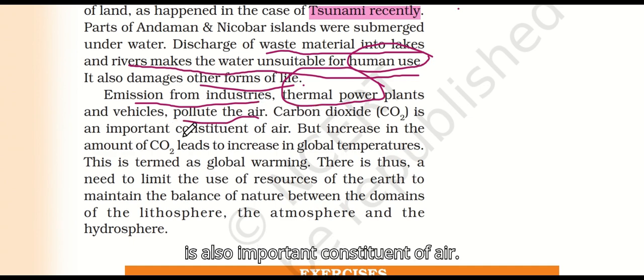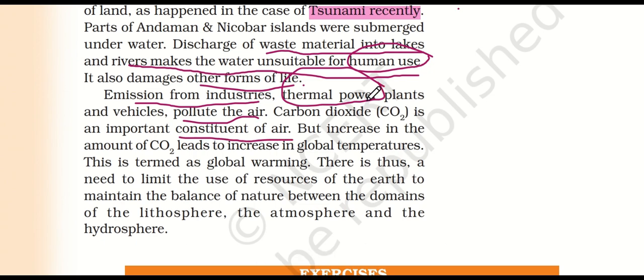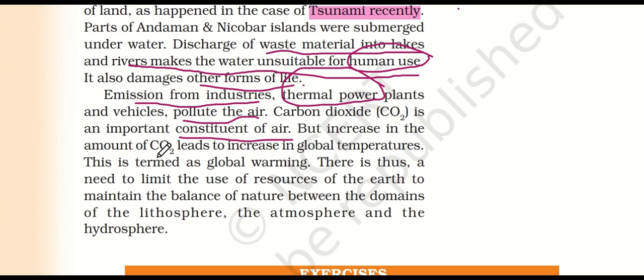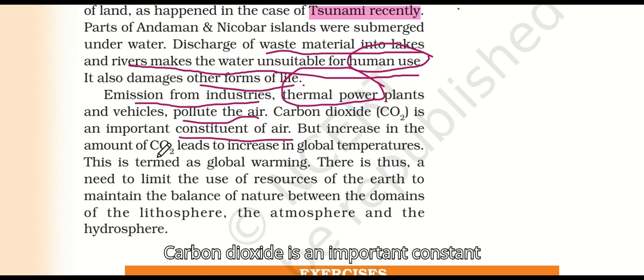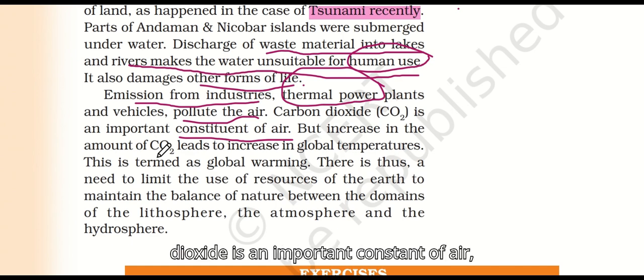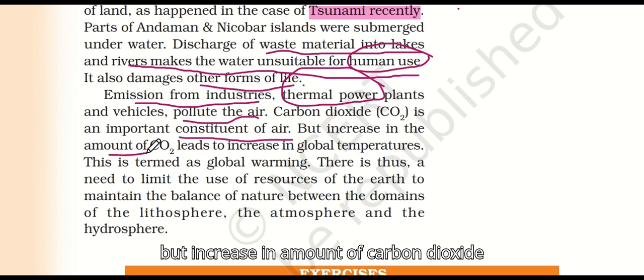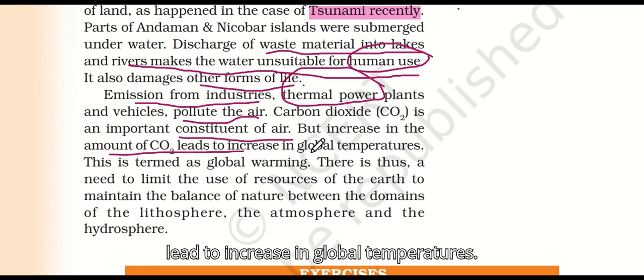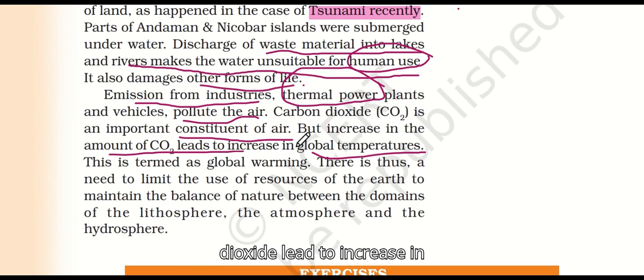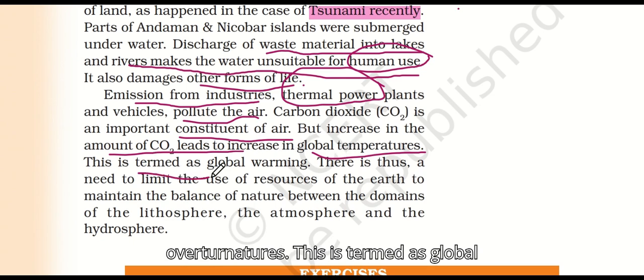Carbon dioxide is an important constituent of air, and it keeps the planet Earth warm, but an increase in the amount of carbon dioxide leads to an increase in global temperatures. This is termed as global warming.